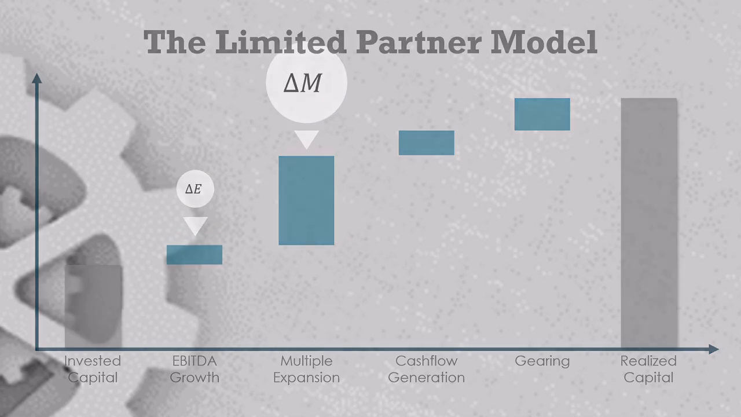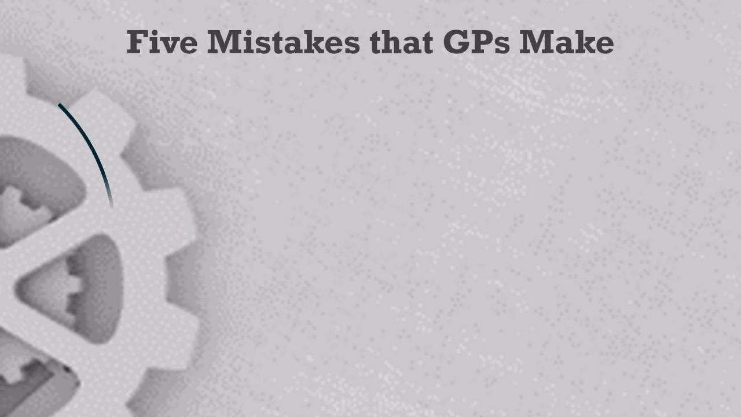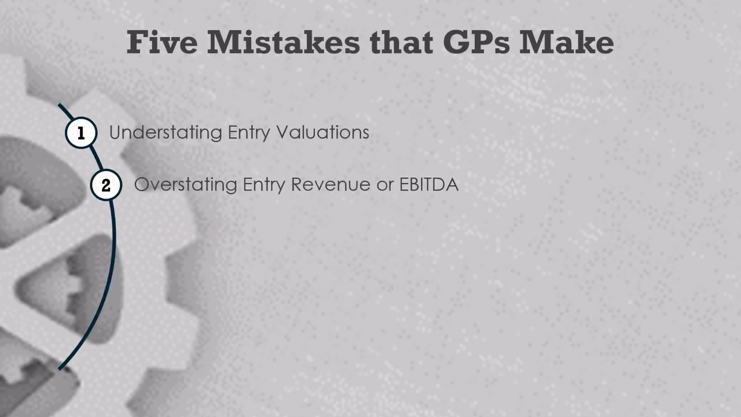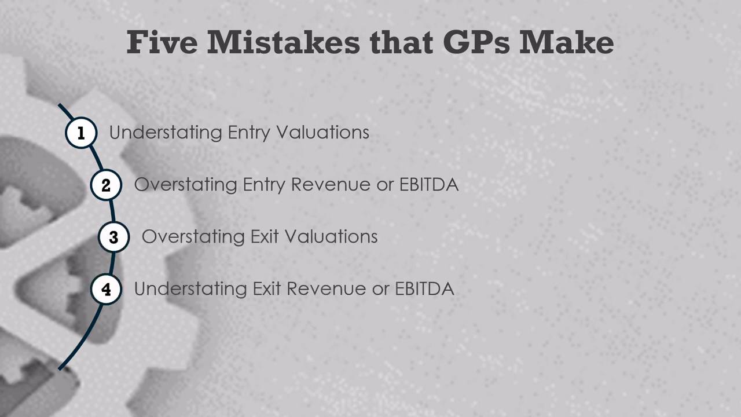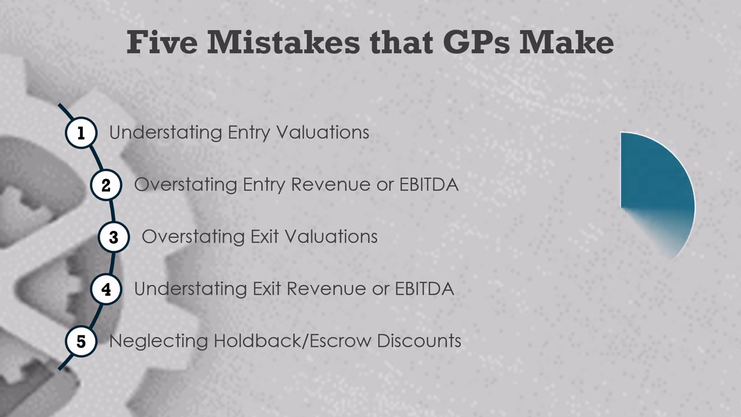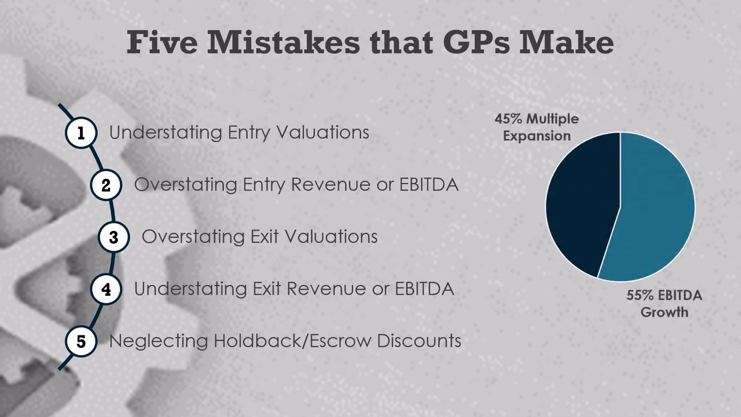These biases are what I call the 5 mistakes, and they include understating entry valuations, overstating entry EBITDAs, overstating exit valuations, understating exit EBITDAs, and neglecting holdback and escrow discounts. I think that you will be surprised to see how much of an impact these mistakes can have. We'll start with an investment that has an EBITDA growth to multiple expansion ratio of about 1:1, and then watch that change to 9:1 after we make our corrections.